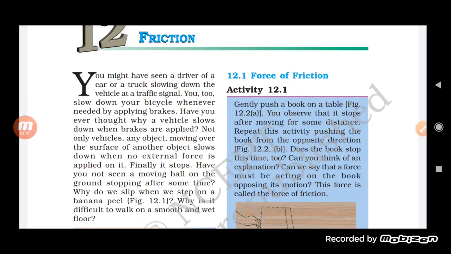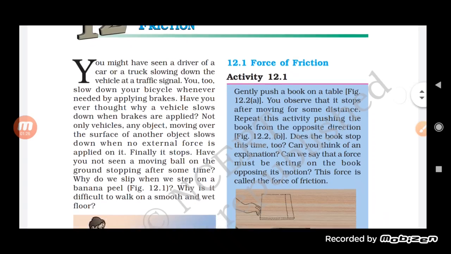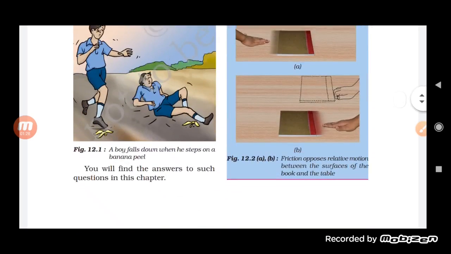why does a motorcycle or a vehicle stop, and how are we able to walk? When we apply the brake, the vehicle stops, or even when a ball is moving, it finally stops. Why do we slip when we step on a banana peel, or why is it very difficult to walk on a smooth or polished surface or a wet floor? This is all because of friction.